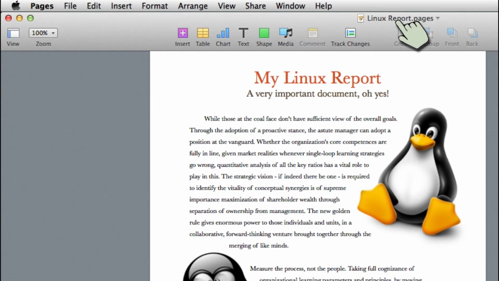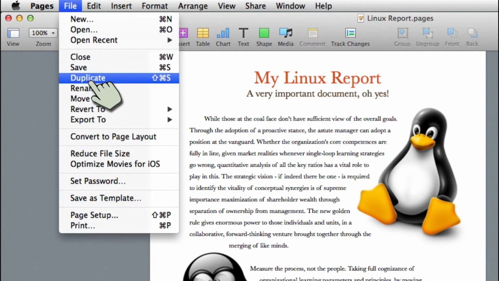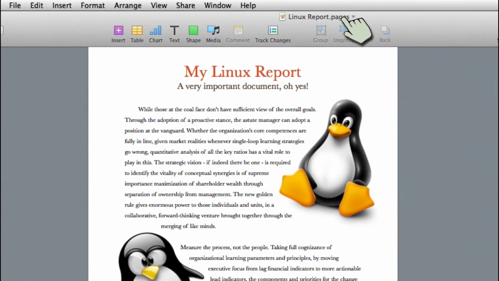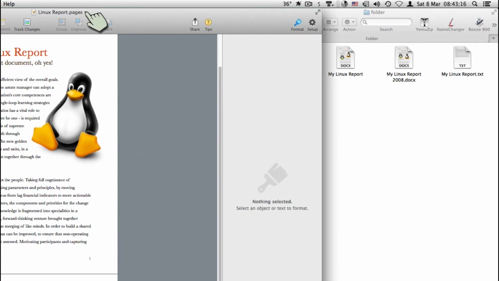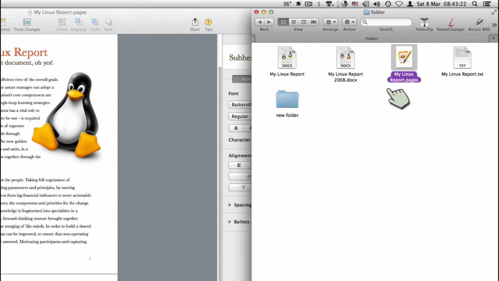This is Linux report. Whoops, it's supposed to be my Linux report. Now I already mentioned in the file I could rename. And there's also move to and duplicate, other things like that. But let's just rename it here. I didn't show that before in the other video. So I'll click that right there, and I can go ahead and say My Linux Report. And if I move over here, My Linux Report automatically does it.